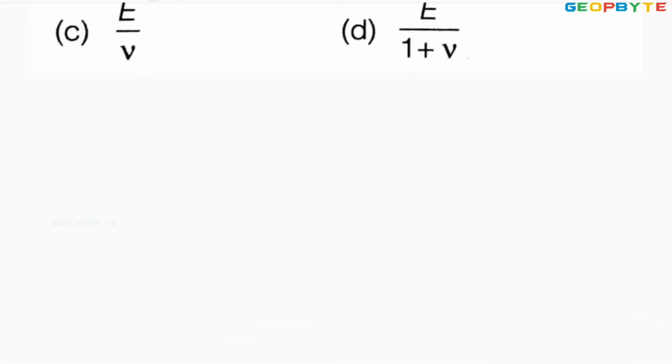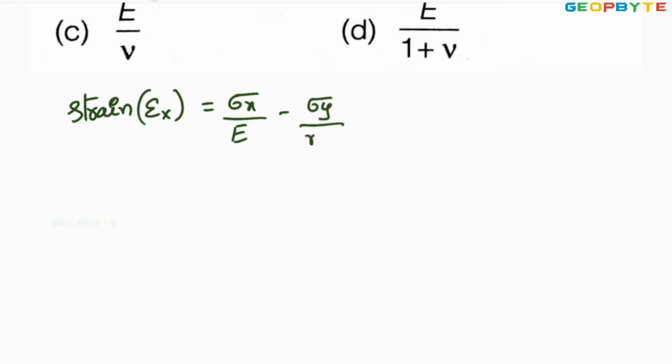As you know, the strain in x coordinate epsilon x equal to sigma x by E minus mu sigma y by E. Here Poisson's ratio is given as small v or mu, let it be mu.